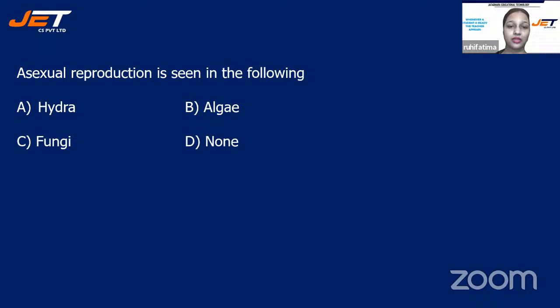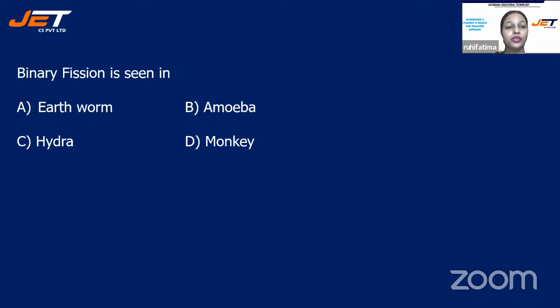The correct answer is option A, Hydra. Because we are talking about asexual reproduction. Next question we have, binary fission is seen in, and your options are A, earthworm, B, amoeba, C, hydra, and D, monkey. Children, we are talking about binary fission. Very easy question.